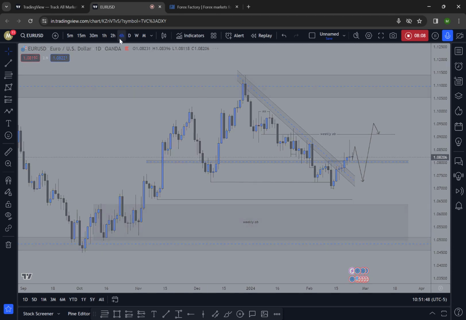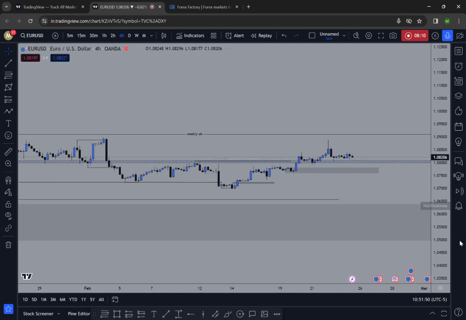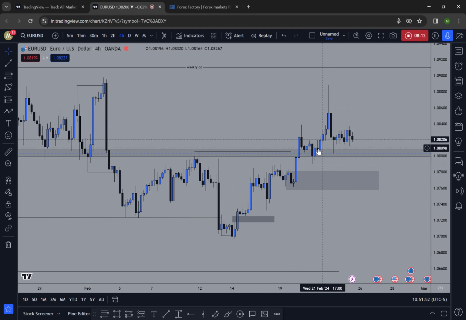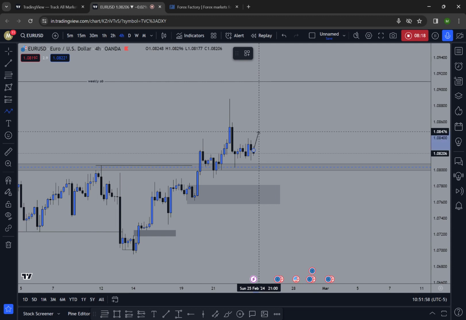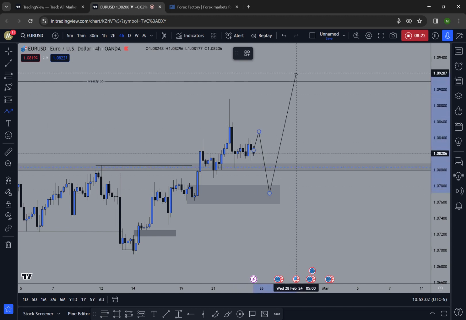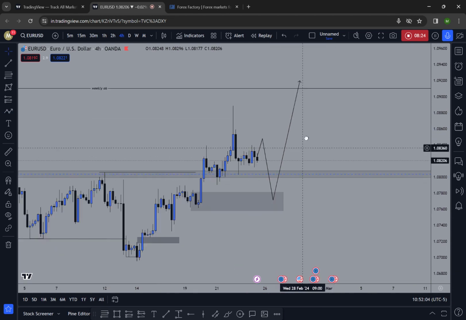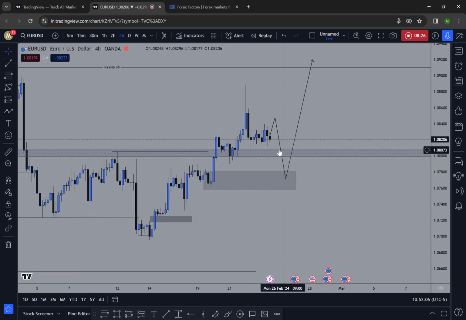In the 4 hour, if we look, we can see this is a major support zone. After price taps this support zone, maybe price may be pushing upwards tomorrow, then coming back to this order block zone, 4 hour order block zone. Then we are expecting the price to move upwards from this area. From this 4 hour unmitigated order block zone, there is maximum chance for price to run through to the weekly order block.